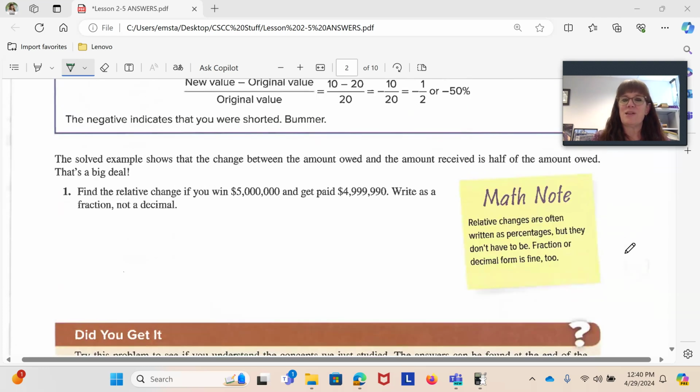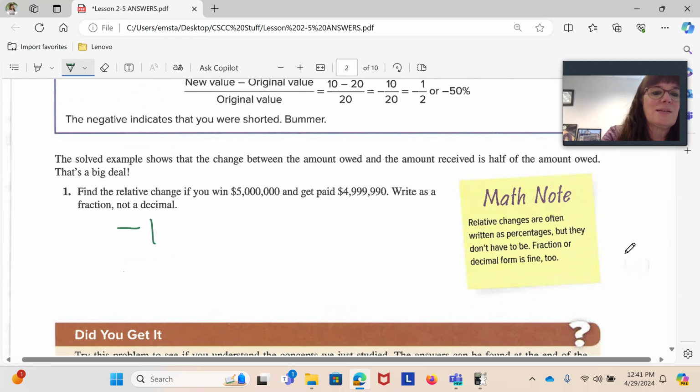Let's do the same thing with the other example. You were owed $5 million, but you only got $4,999,990. So once again, you are shorted $10. That's the actual change. The actual change is the same as it was in the last problem with the $20. But this time we have to divide that actual change by what you were owed. You were owed 5 million.